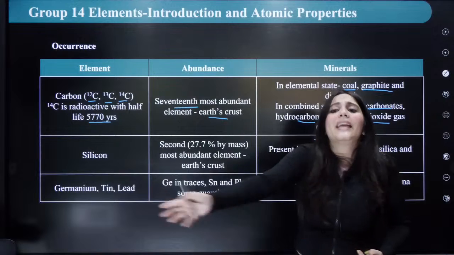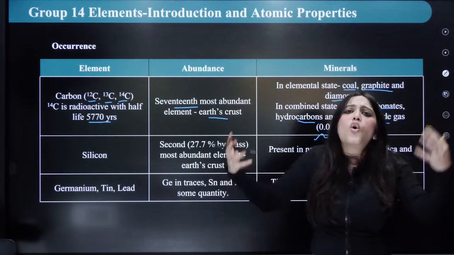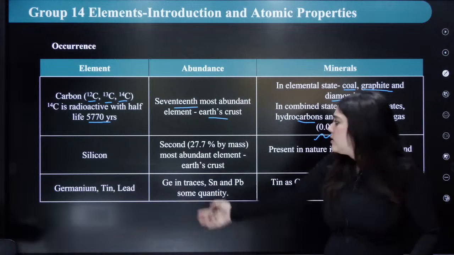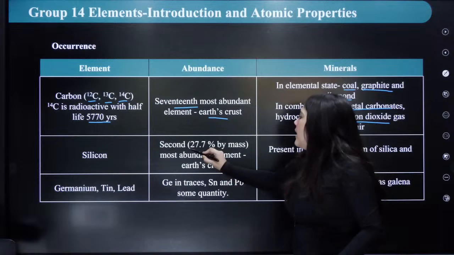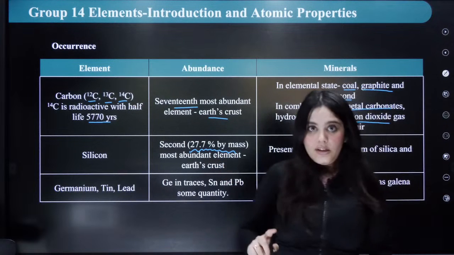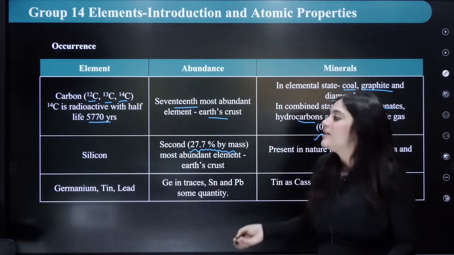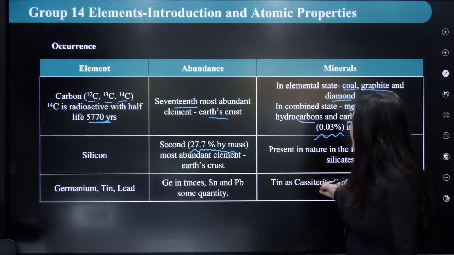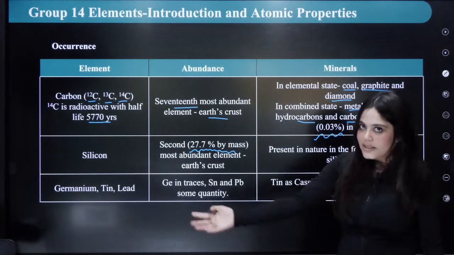Your mitti, your sand is what? The sand that is everywhere contains so much silica in it, which is this silicon, right? So it is the second most abundant element. It is 27.7% by mass after oxygen. In the Earth's crust, after oxygen, the most abundant is your silicon. And how is it present? It is present in the form of silica and silicates in your sand.